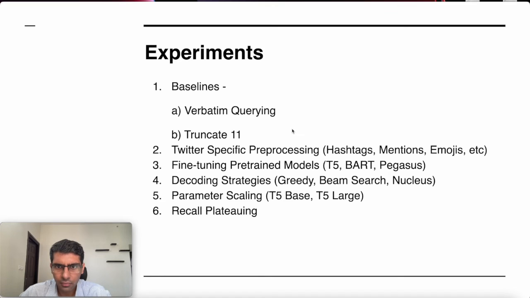Then we experiment with different Twitter-based aspects such as hashtags, mentions, and emojis. Different pre-trained models are fine-tuned, such as T5, BART, and Pegasus. We also experiment with different decoding strategies such as greedy, beam, and nucleus sampling. And we also investigate recall plateauing and parameter scaling across different models.